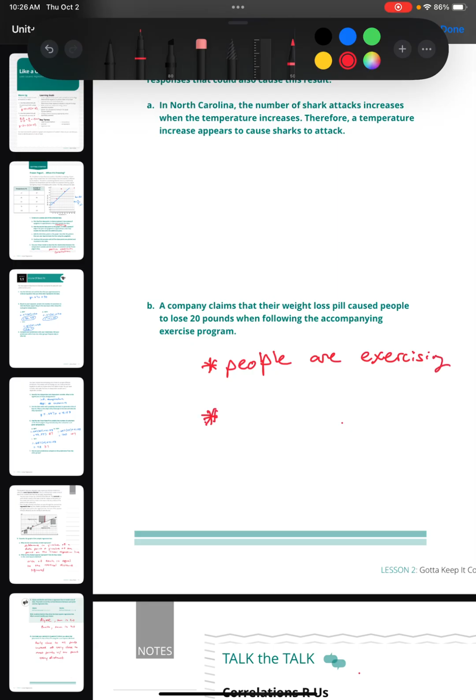And another factor they don't list, people might be changing their diet, which is not mentioned in that statement, which diet alone has just as big an effect as anything listed there between their weight loss pill and an exercise program.